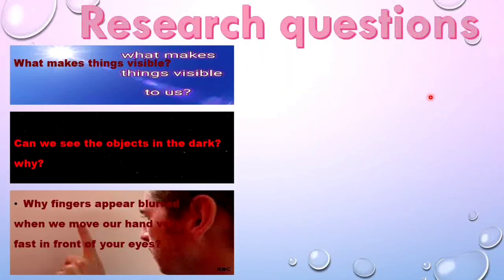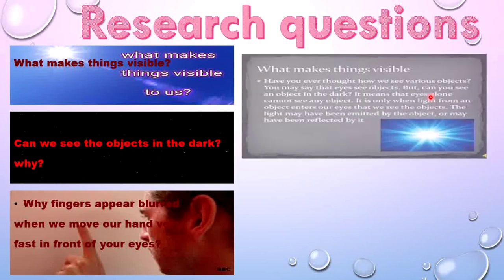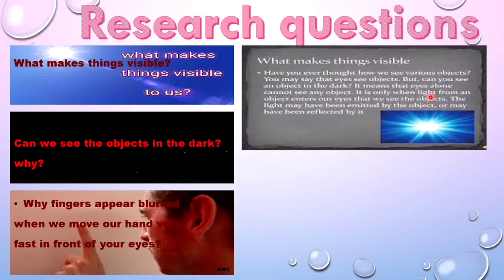Have you ever thought how we see the various objects? Here are a few questions which were given for you to find the answers. What makes things visible to us? Eyes help us to see the objects around us. When light enters our eyes, we see the objects around us.